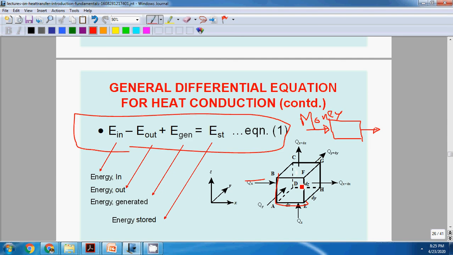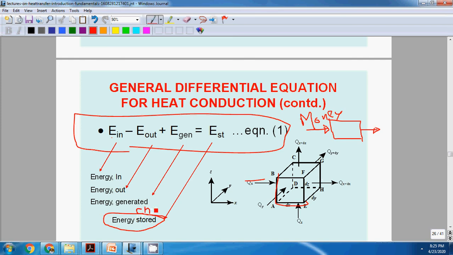Due to the chemical reaction, there will be energy generation. The energy that enters the system minus the energy that leaves the system plus the energy generated in the system is equal to the change in the energy of the system.